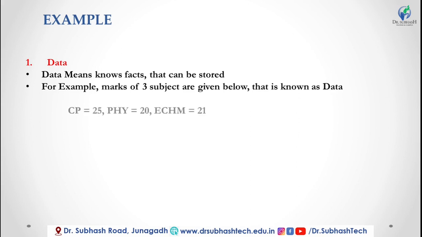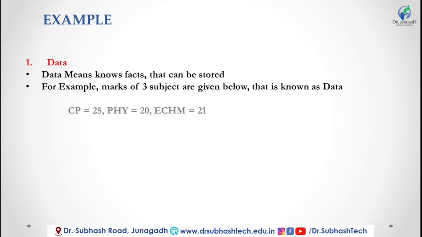You already studied CP, physics, and ECHM subjects in your previous semester. I have considered CP 25 marks, physics 20 marks, and ECHM 21 marks. So this is data for me.